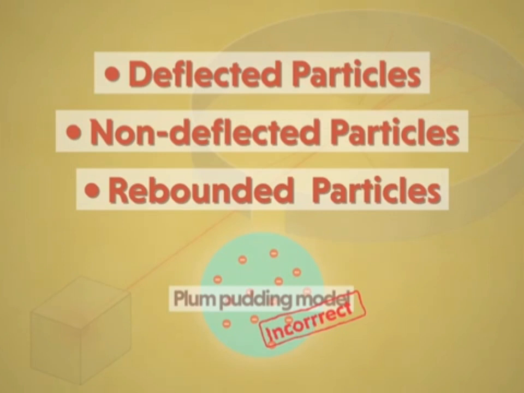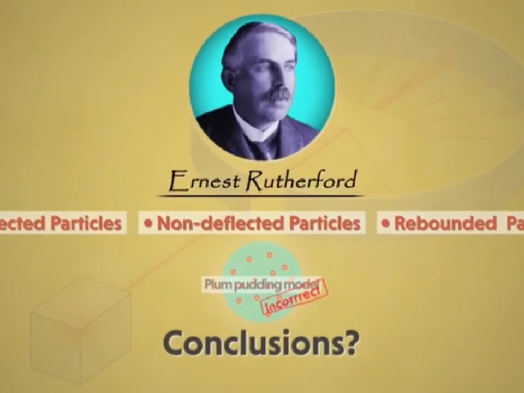Based on the conclusion he had put forward the new hypothesis explaining the structure of atoms. What were his conclusions? Let us have a look at the conclusion by Rutherford, followed by the new atomic model put forth by him in the next video.